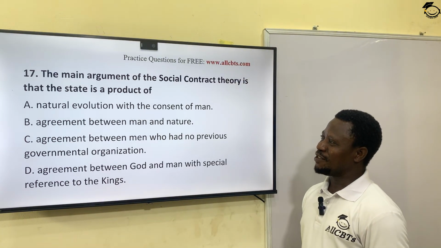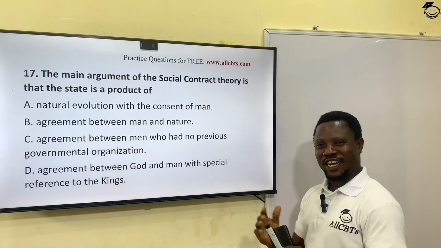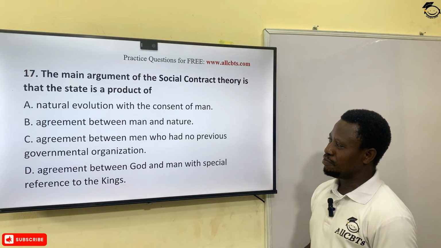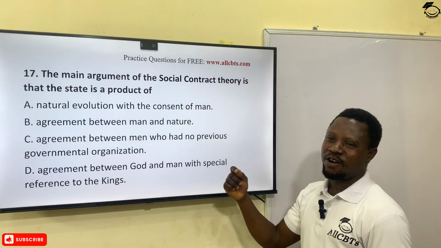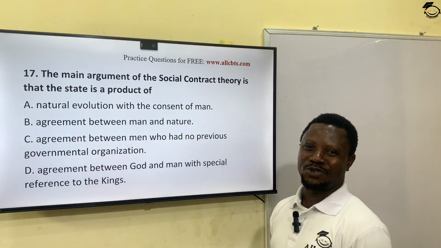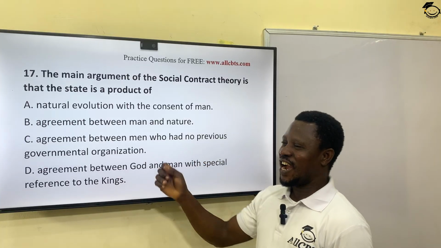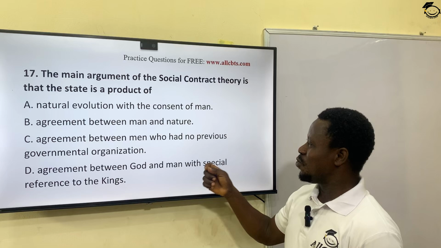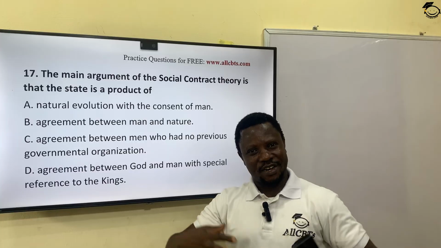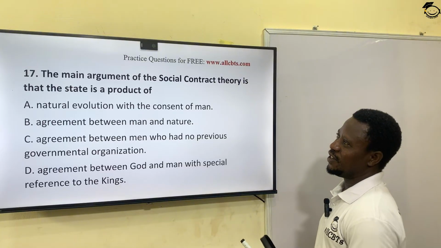B, agreement between man and nature. And remember, nature just signifies God. In other words, there's an agreement between God and man to create what? A government. C, agreement between men who had no previous governmental organization. D, agreement between God and man with a special reference to the kings. It's funny, you know. So the most correct answer to this question is agreement between men who had no previous governmental organization, who now came together and agreed, let's have one so as to control the affairs of the state. Option C is the correct answer.